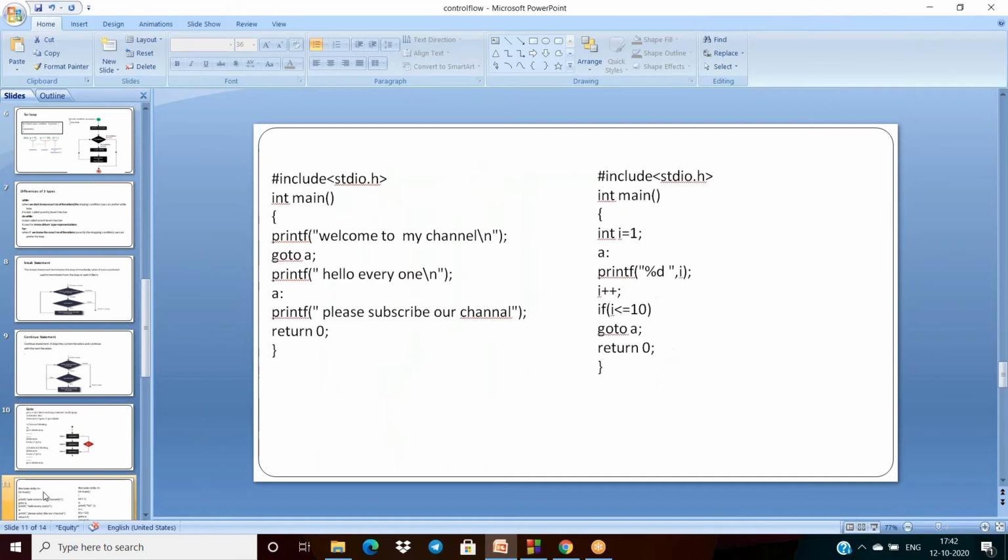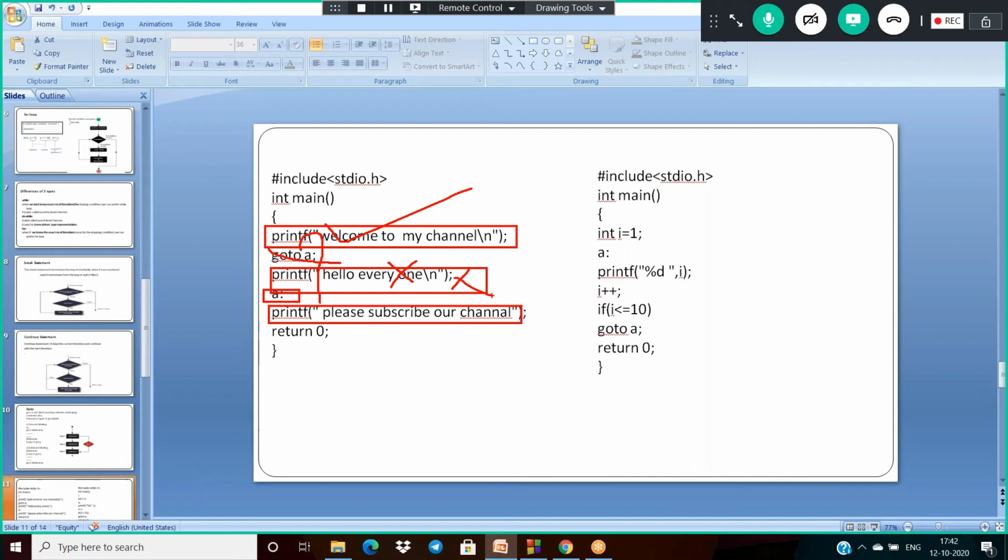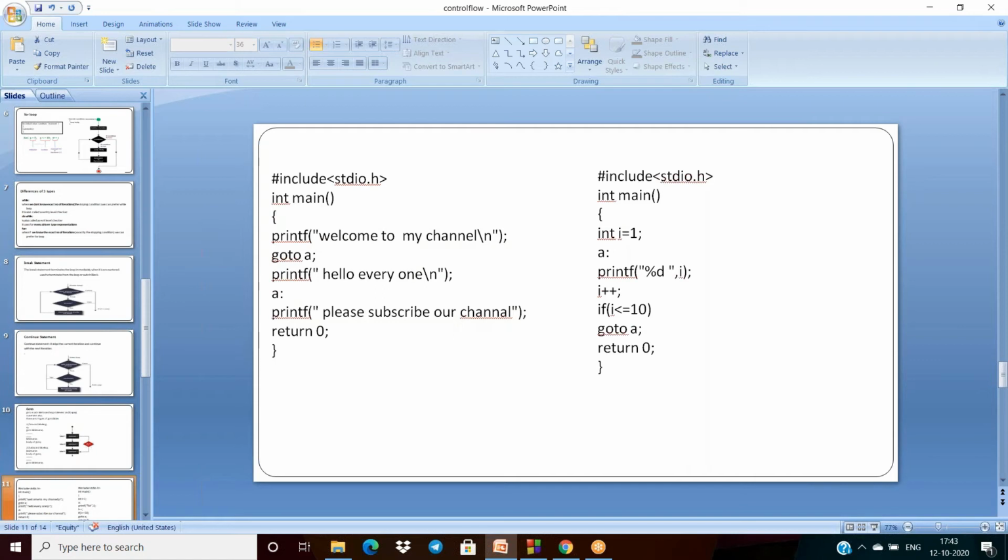Let us see an example of that. I'm giving some printf statements, so I'm displaying all these three pieces of information. But instead of all three, I want to skip one. So after printing this, I immediately call the label. Then the cursor reaches the label, and immediately that statement is executed. So we are skipping some statements, which means goto acts like a branching statement here.